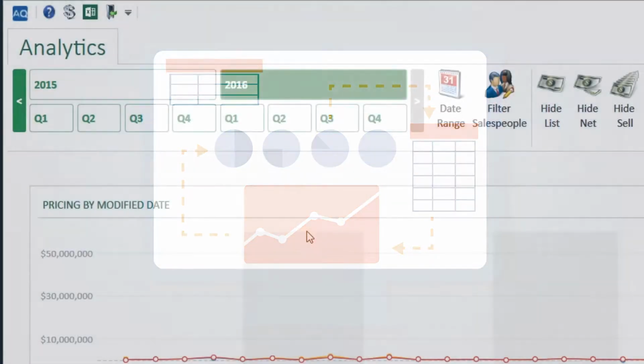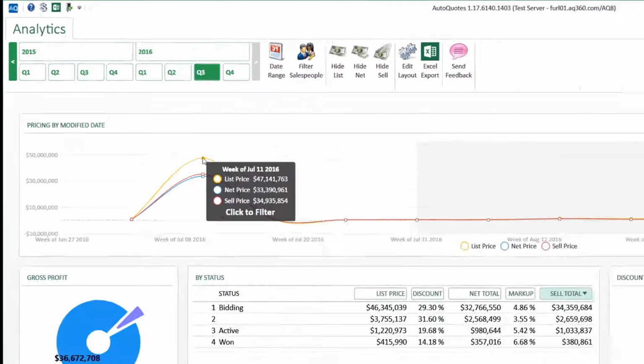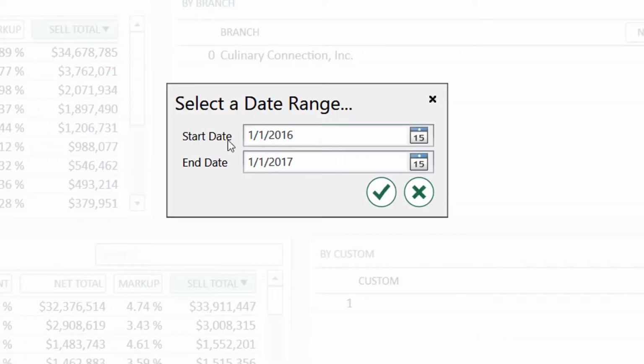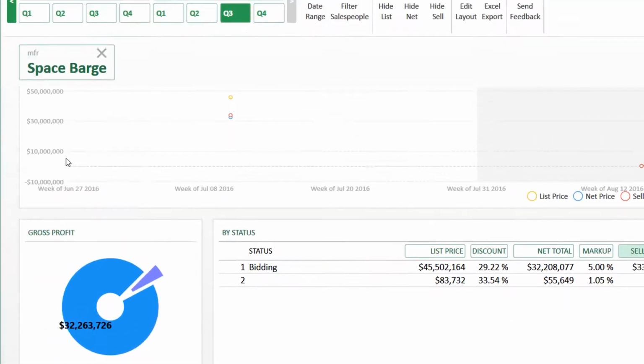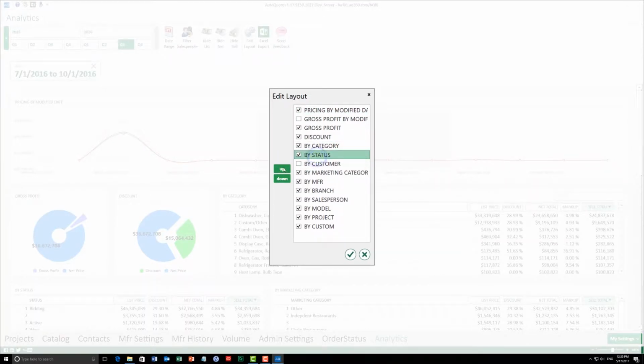To get the most out of AQ Analytics, customize your view to create a personalized snapshot of what is most important to you. View data by year, by quarter, or set a specific time period. Use the filters icon to drill down into specific data points or filter by salesperson. Focus on the projects that matter most to you by filtering on statuses and marketing category.